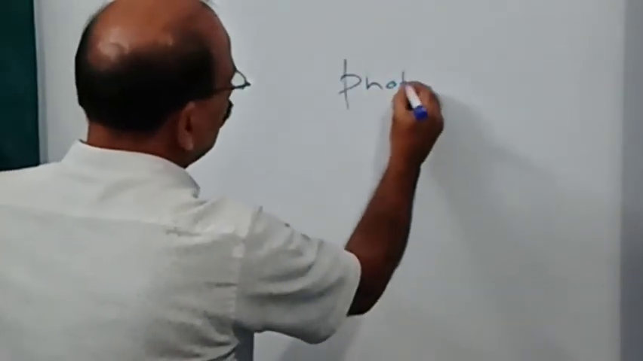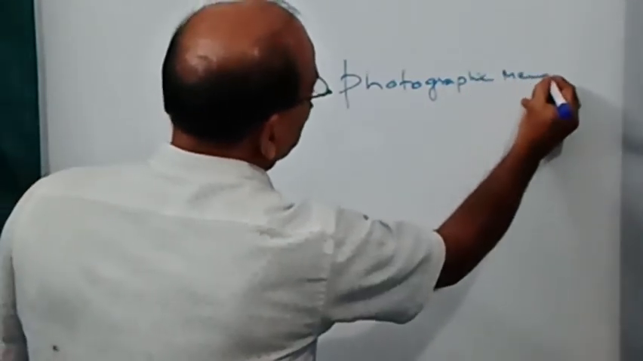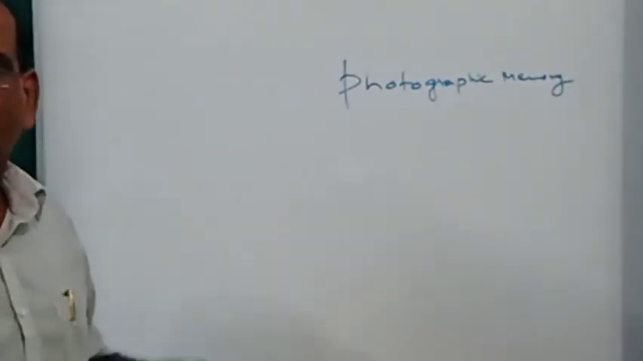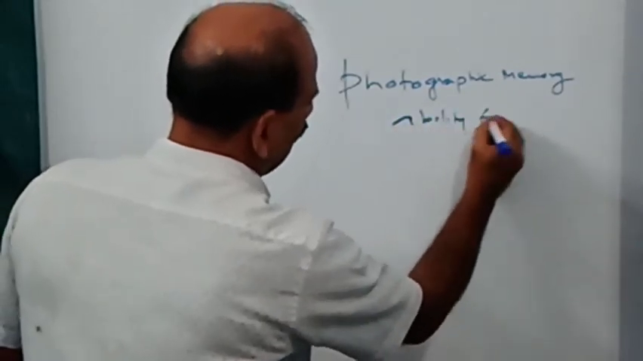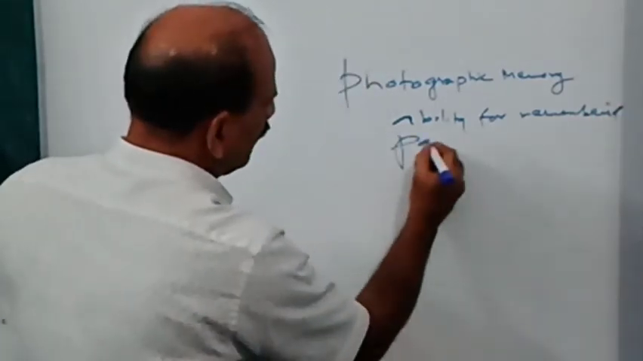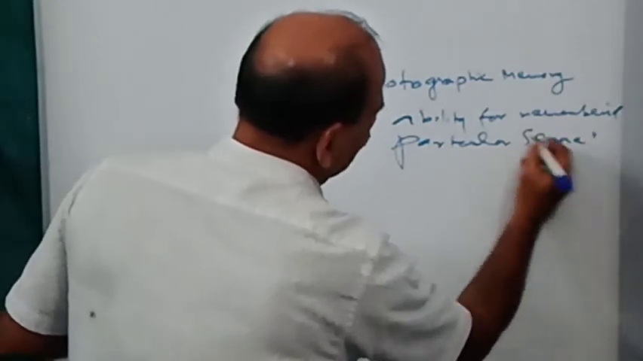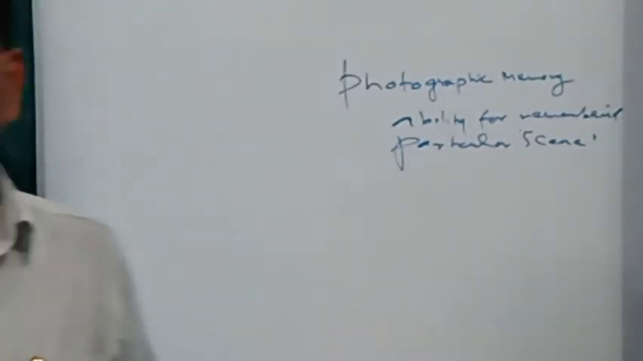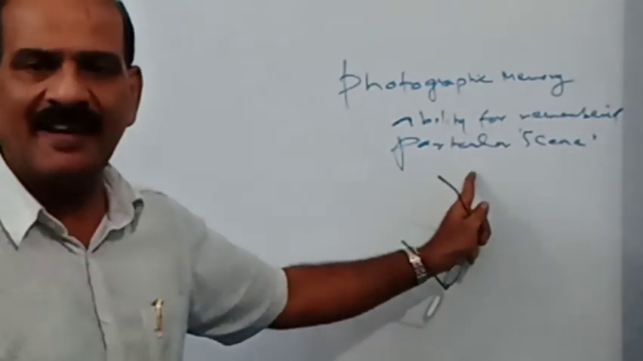The next is photographic memory. This photographic memory stands for the ability for remembering a particular scene. Ability for remembering a particular scene is known as photographic memory.